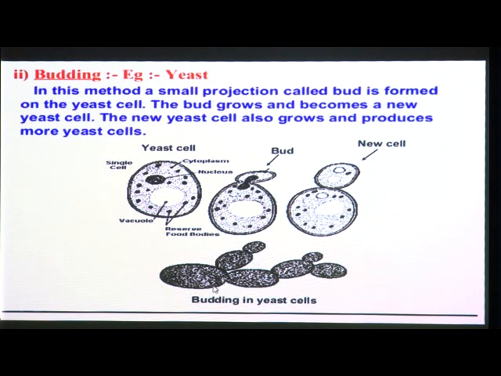From this parent yeast cell, two new cells are developed, then from these new cells one more new cell grows, and after that again two more new yeast cells. So this is a type of asexual reproduction which is known as budding.